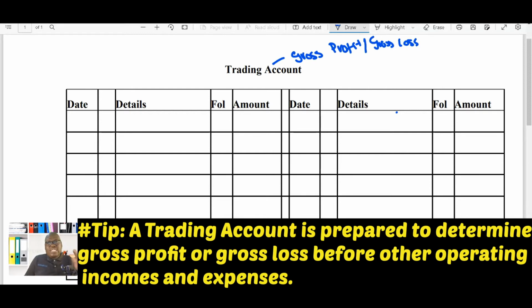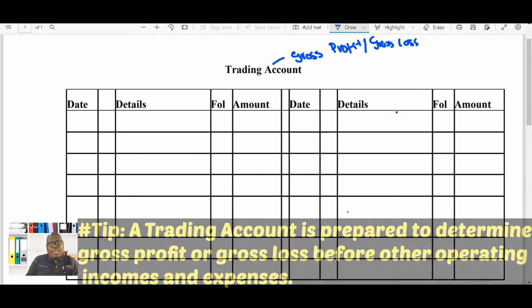Sometimes your cost of sales might be more than your sales, which will in return result in a gross loss. Remember, gross profit is the profit that you have made before you take into consideration your operating expenses, your finance costs, as well as things like your interest income and so forth.